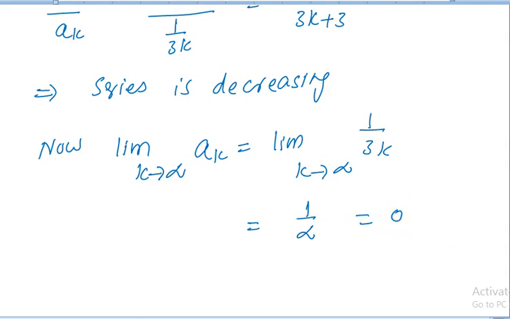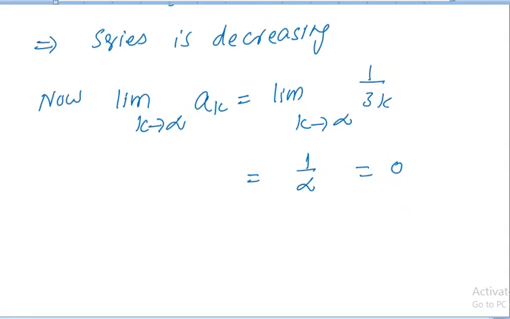As both conditions for convergence of an alternating series are satisfied, the given series is convergent.